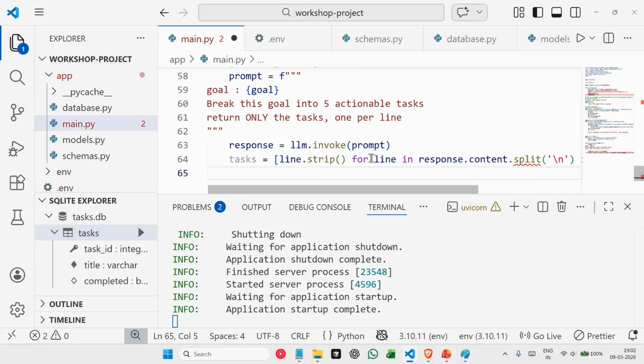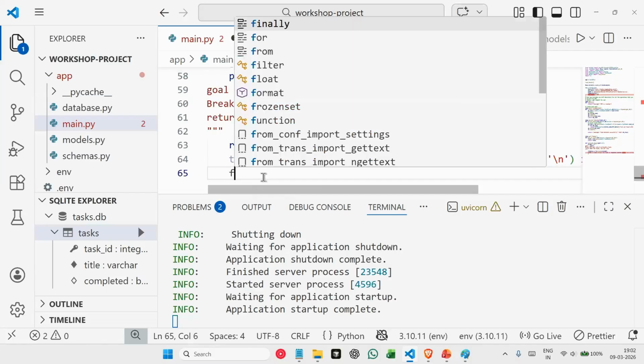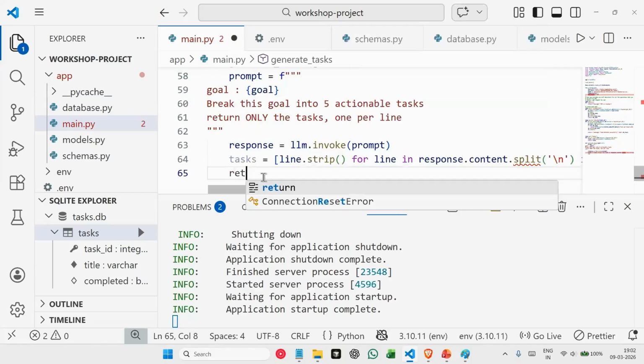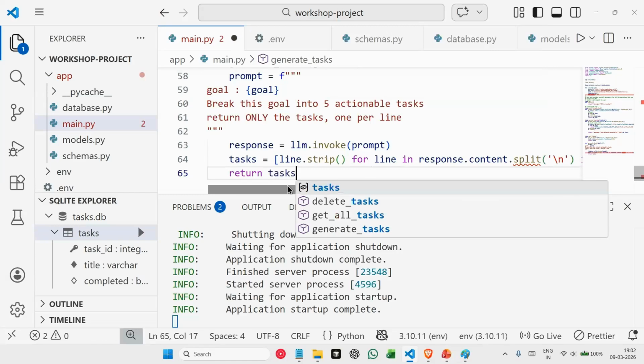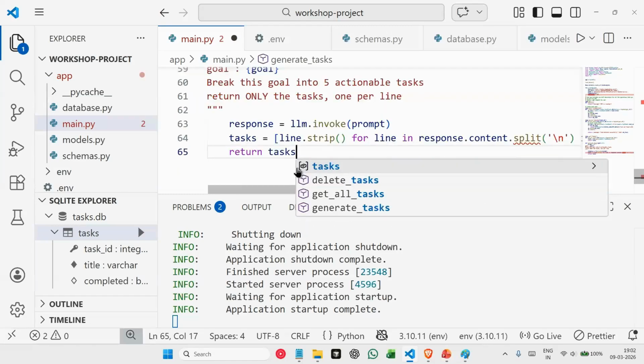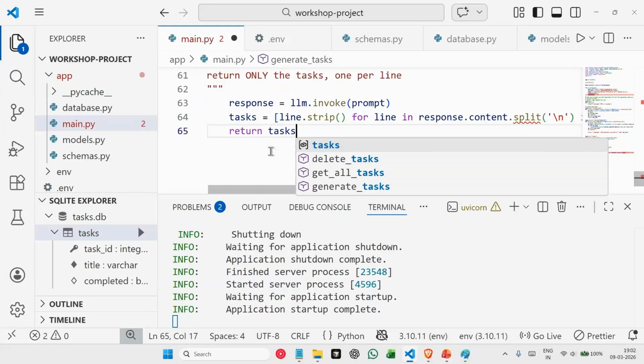So we already have all of our tasks in this, and now we'll say return. Whatever tasks we are receiving from AI, we are returning those tasks here. So we are done with our function.